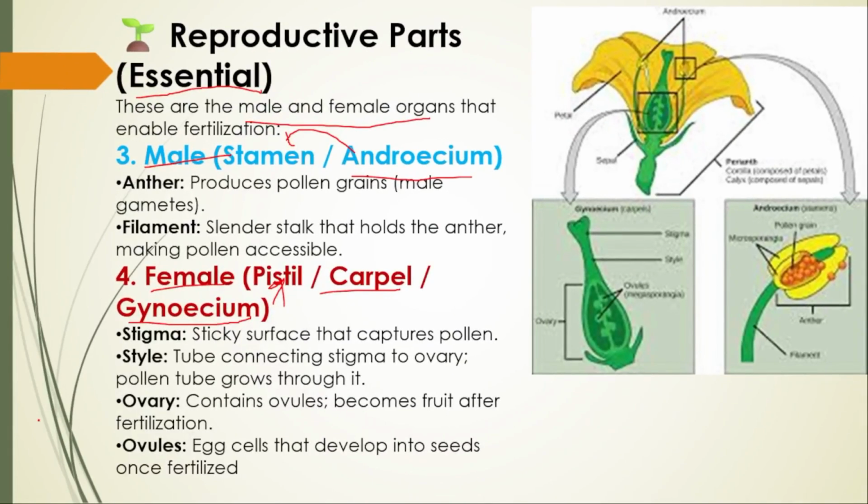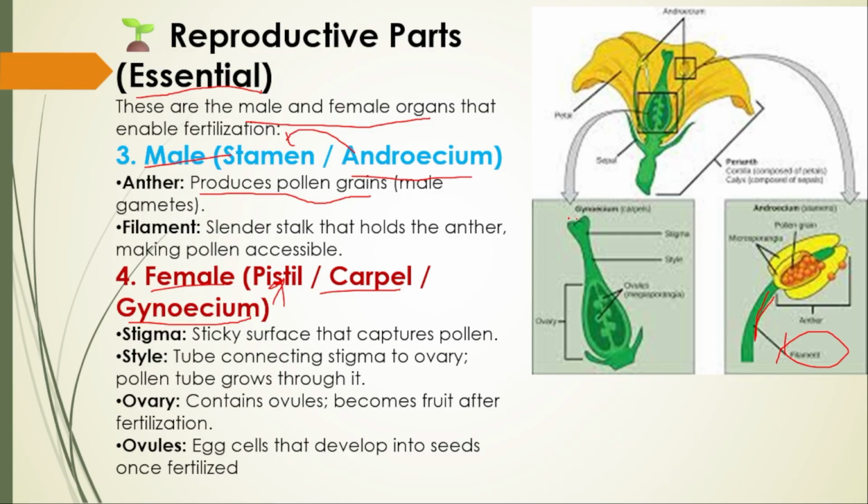Next, the male reproductive part has anther and filament, two main parts. The anther is the main part, which produces pollen grains. Pollen grains are the male gametophytes which carry the gametes. Filament is a slender stalk that holds the anther. See, this is the stalk which holds what? Anther. This is called what? Filament.